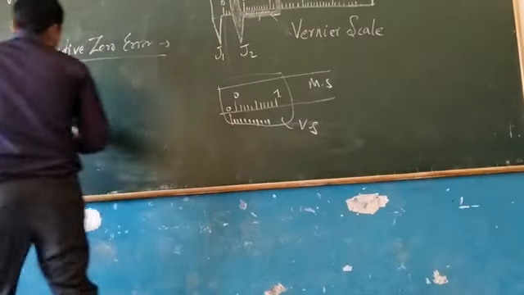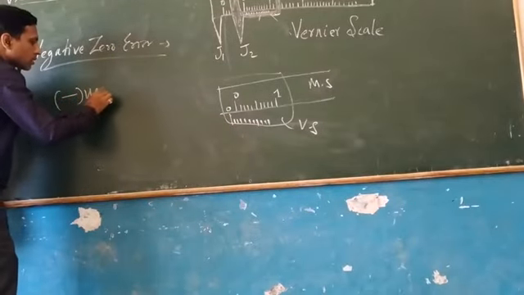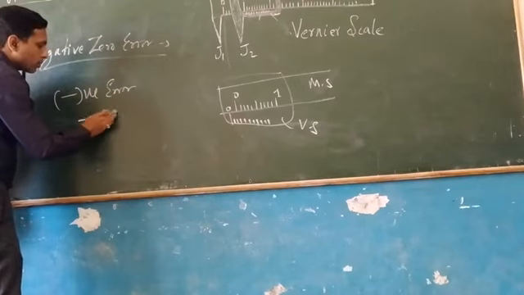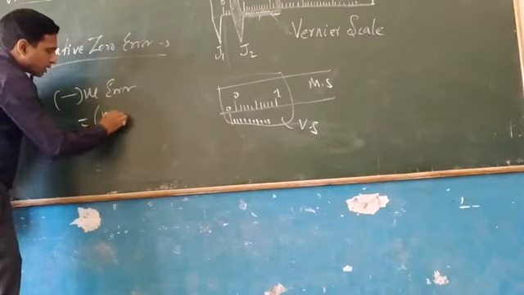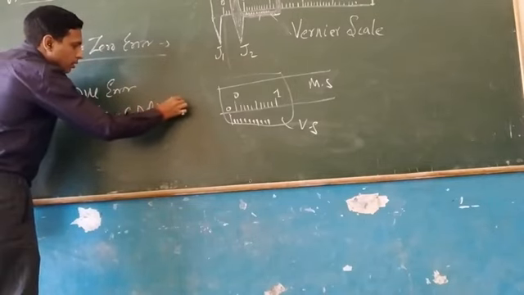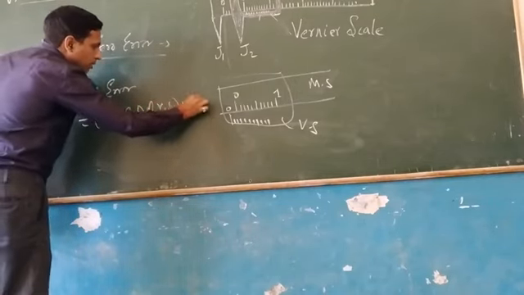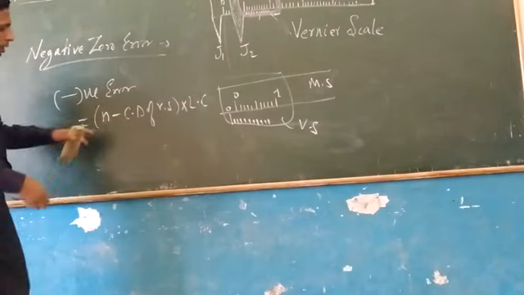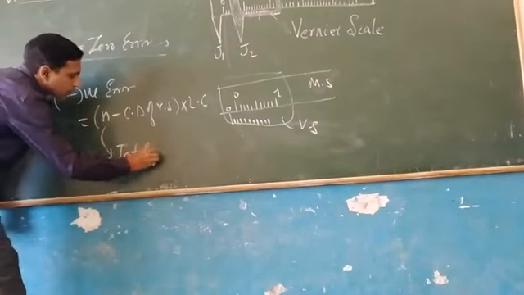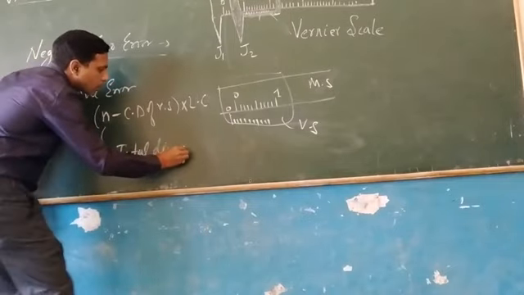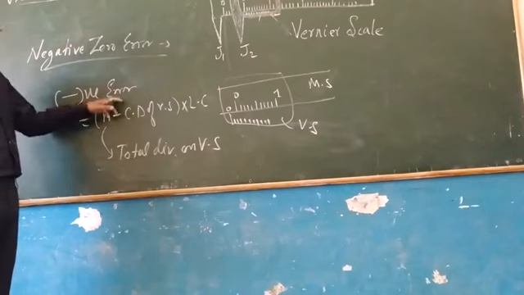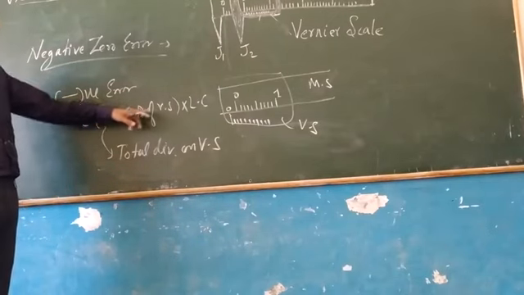So negative 0 error equals n minus coinciding division of vernier scale, multiplied by least count. Here n is the total number of divisions on vernier scale. So the negative 0 error is calculated by n minus coinciding division.